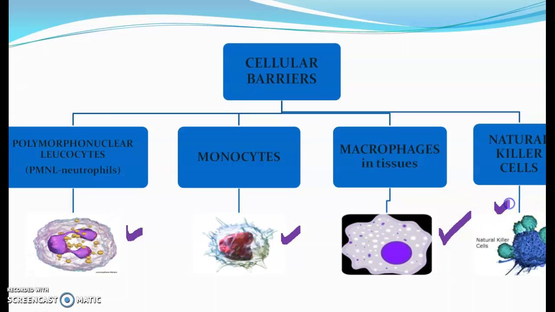Next type of cells are the natural killer cells. These types of cells are present in spleen, lymph nodes and red bone marrow. These cells are destined to destroy target cells or the microbes by cytolysis. They are also performing apoptosis, that means natural cell death. Cytolysis means breakdown of cells, particularly their outer membranes.